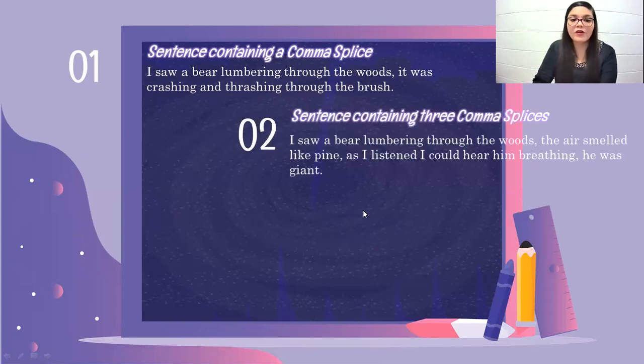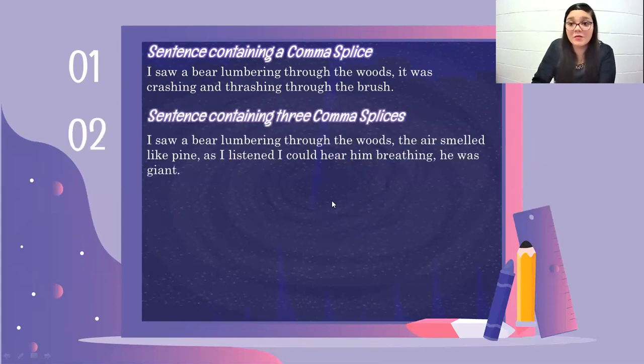Second example, sentence containing three comma splices. I saw a bird lumbering through the woods. The air smelled like pine. As I listened, I could hear him breathing. He was giant. What we see here is that we have one, two, three commas that are separating independent clauses.